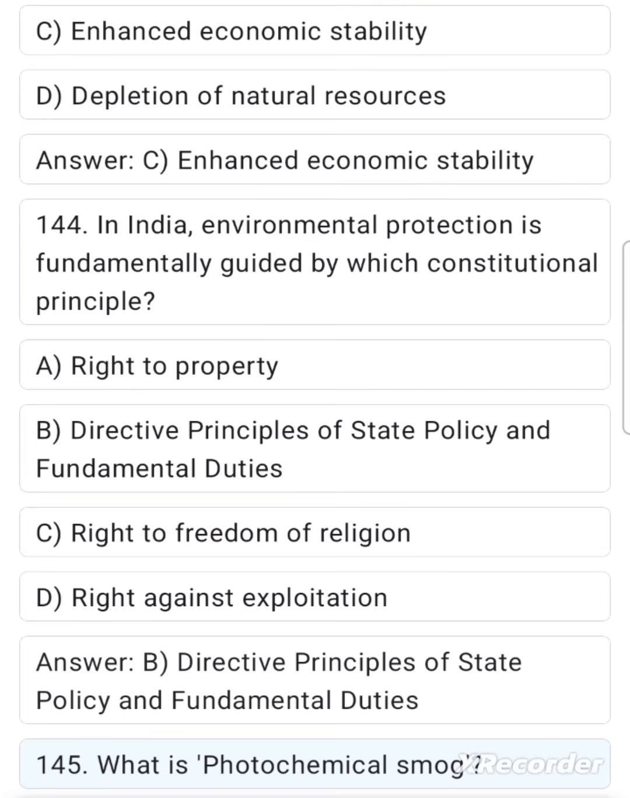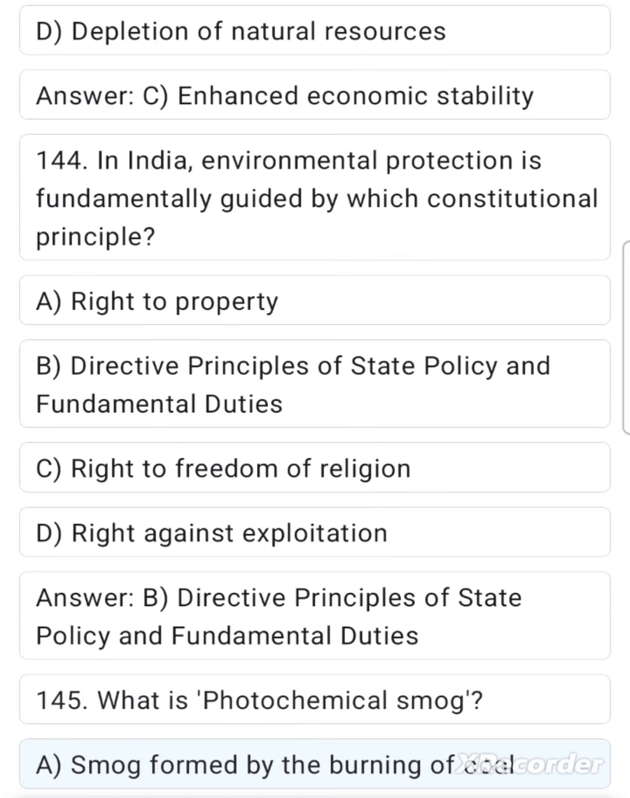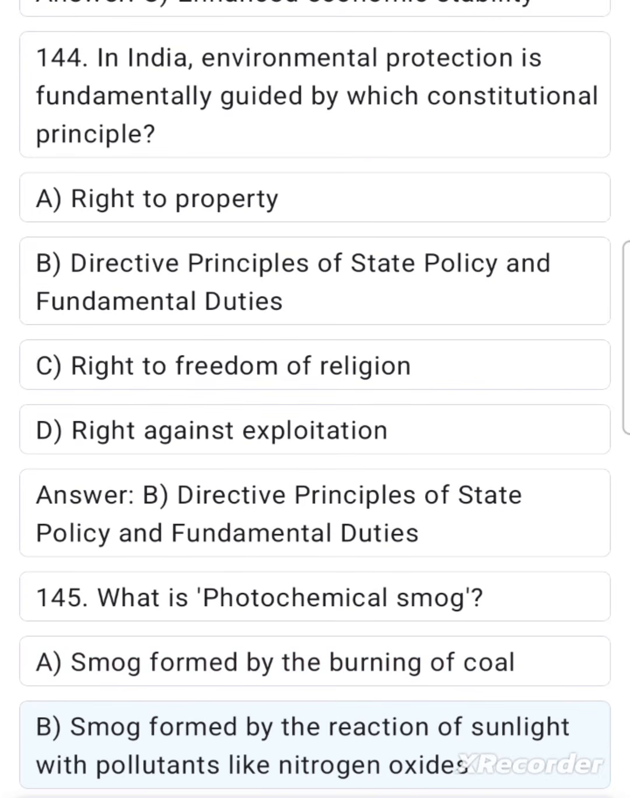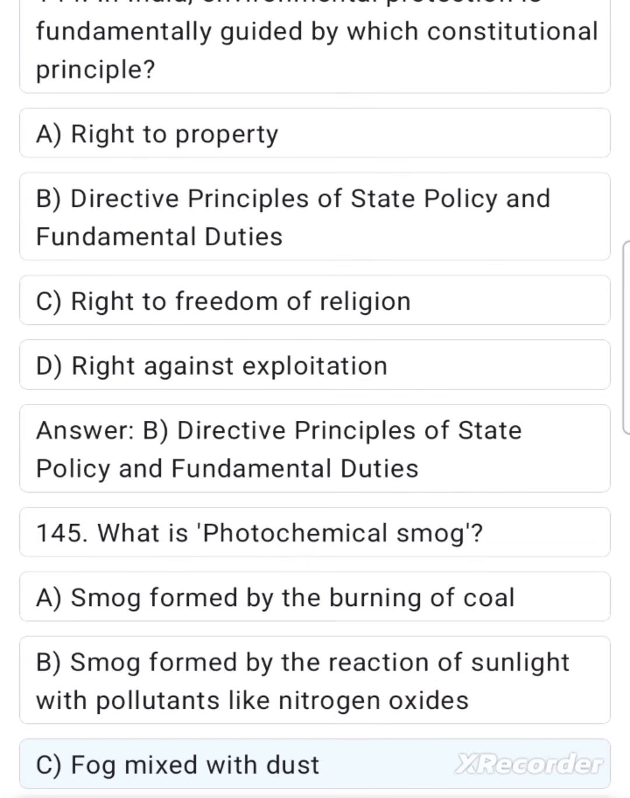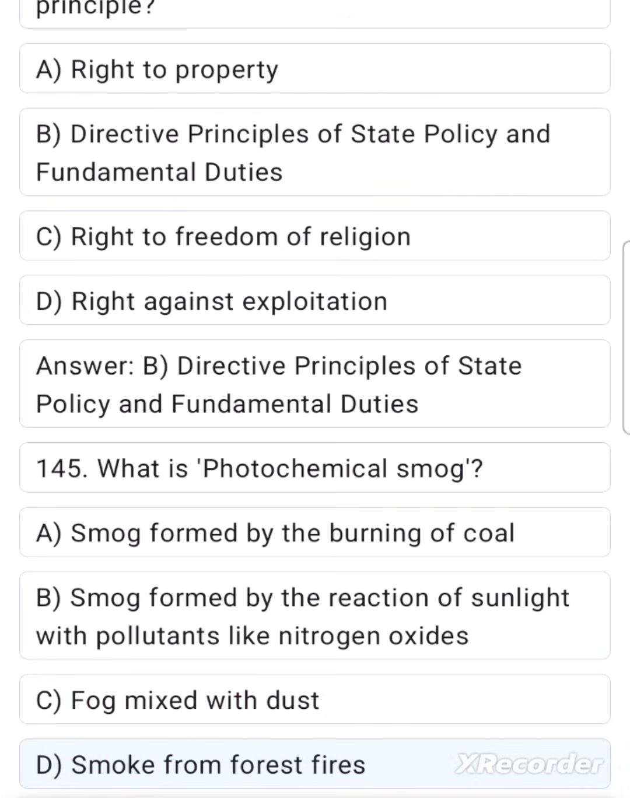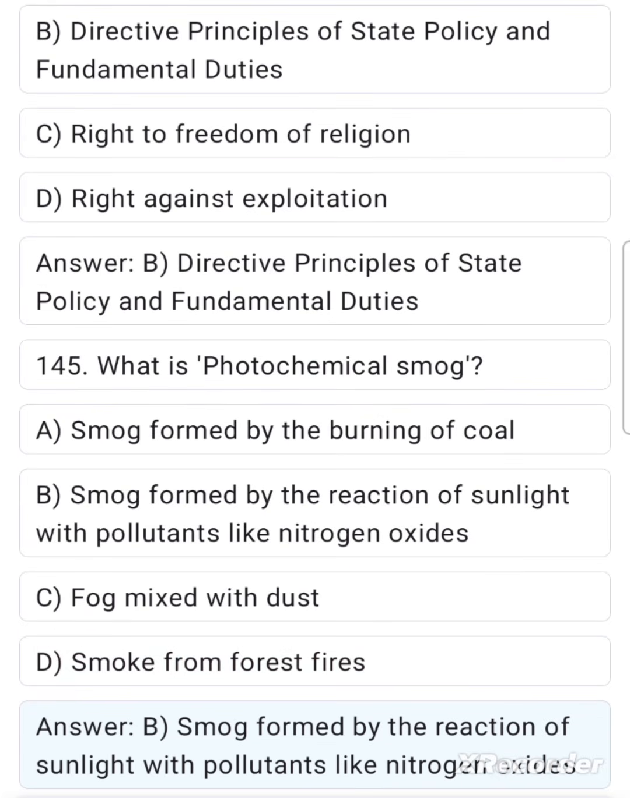145. What is photochemical smog? A. Smog formed by the burning of coal. B. Smog formed by the reaction of sunlight with pollutants like nitrogen oxides. C. Fog mixed with dust. D. Smoke from forest fires. Answer: B. Smog formed by the reaction of sunlight with pollutants like nitrogen oxides.